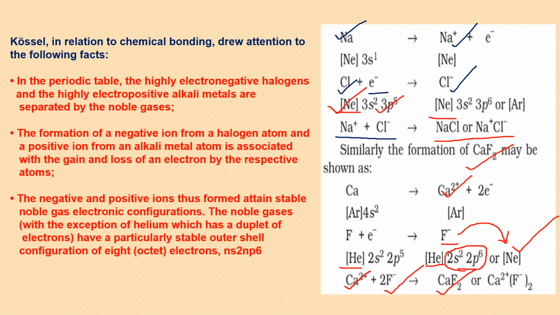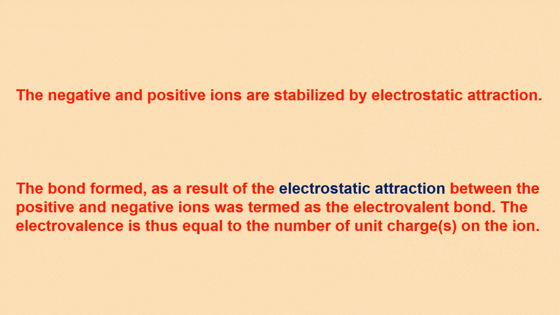So the noble gases, with the exception of helium. Why exception? Because in helium, there are only 2 electrons. The configuration is stable, 1s2, which has a duplet. Duplet means 2 electrons, and they have a particularly stable outer shell configuration of 8 electrons. ns2 np6 is the general configuration. So he basically drew attention to these facts before explaining the formation of bonds.